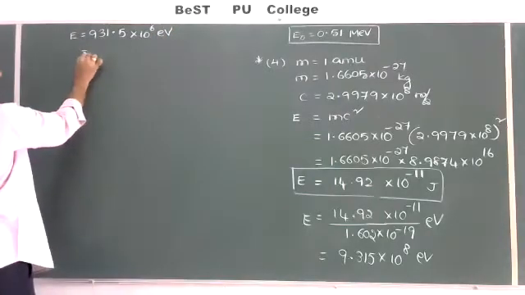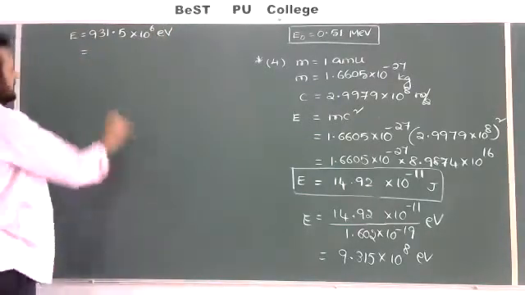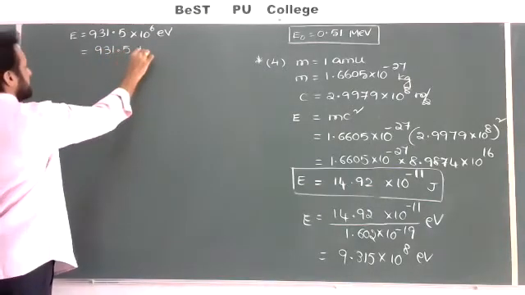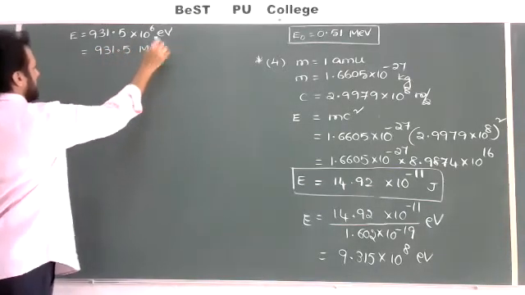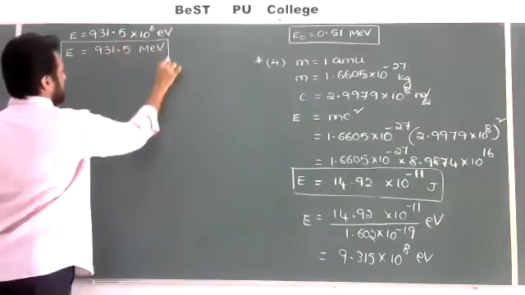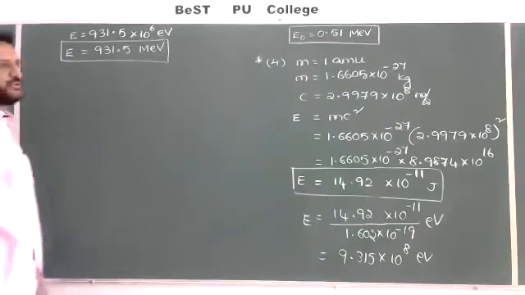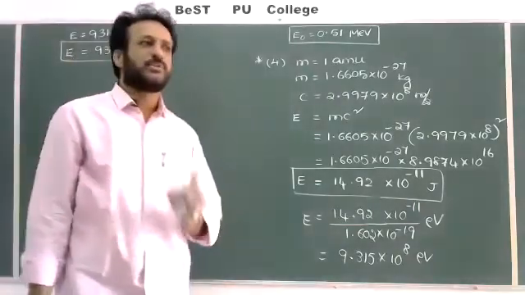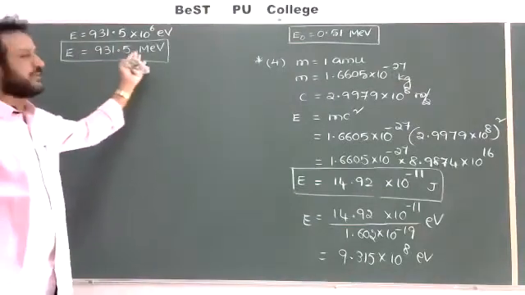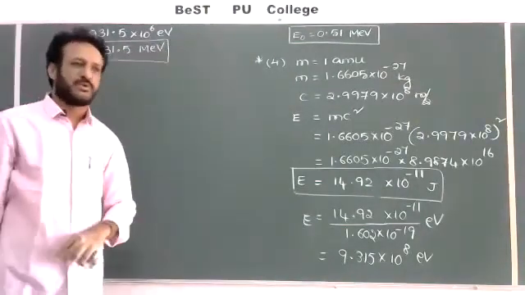But 10 power 6 electron volt is equal to 1 mega. Therefore, it is equal to 931.5 mega electron volt. So the energy equivalent to 1 AMU is nothing but 931.5 mega electron volt.